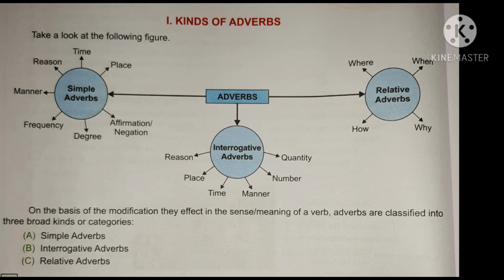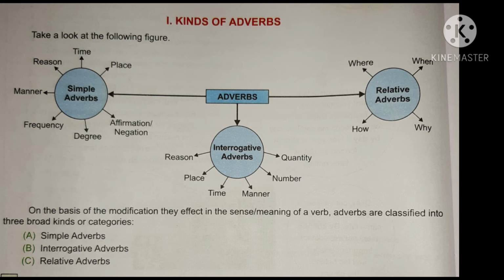Next we are having adverb of time. Adverb of time tells about the time of action. For example, the boys are sleeping now. When are the boys sleeping? We can say now. So it answers the question when. So place answers where, time answers when.